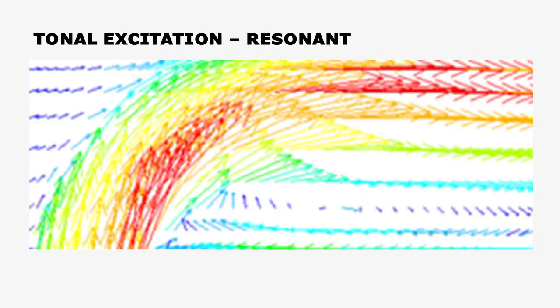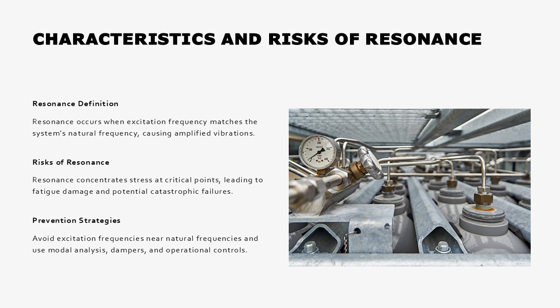Characteristics and risks of resonance. Resonant tonal excitation occurs when the excitation frequency matches the natural frequency of the piping system. This condition is highly critical because even a small amount of excitation energy can produce substantial vibration amplitudes if the system damping is low. Resonance amplifies the vibrational response, concentrating stress at critical points such as welds and small bore connections. This can lead to rapid fatigue damage and catastrophic failures if not addressed promptly.